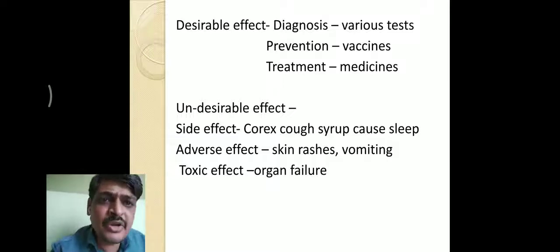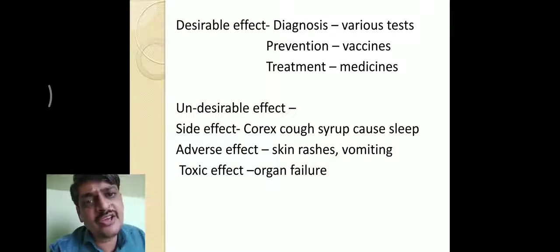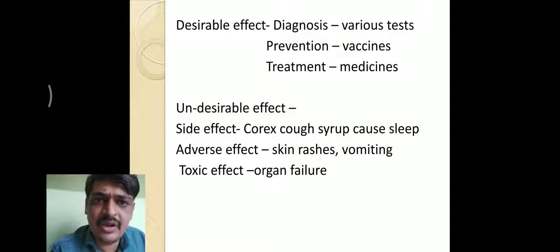Then next, prevention of disease. Various vaccines are available to prevent the disease or disorder in the body, and treatment is given to treat the disease or disorders. These are the desirable effects, that means the expected pharmacological effects, and undesirable effects, that means some side effects, adverse effects and toxic effects produced by the drugs.